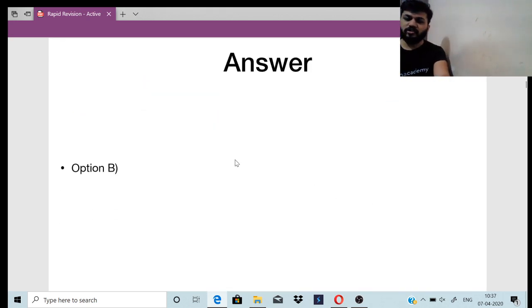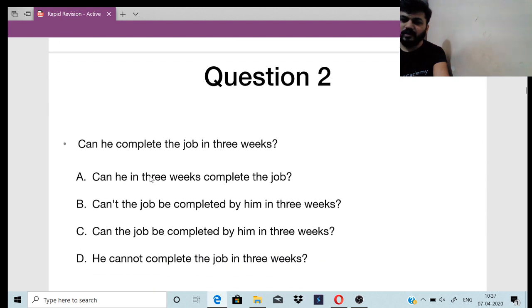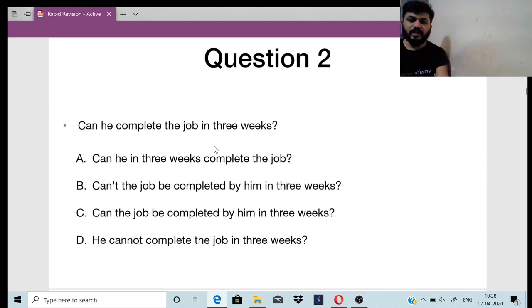Right? Let's move on to the next one. Option B, right? Question 2: Can he complete the job in 3 weeks? Change the voice here. Can he complete the job in 3 weeks? A, B, C, D. What is the correct answer?